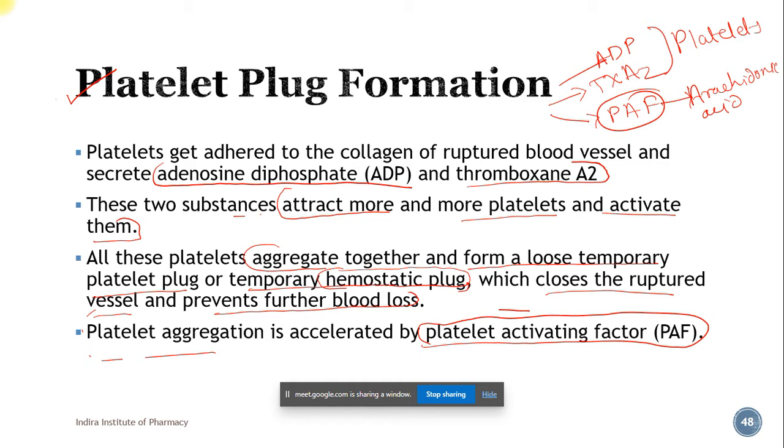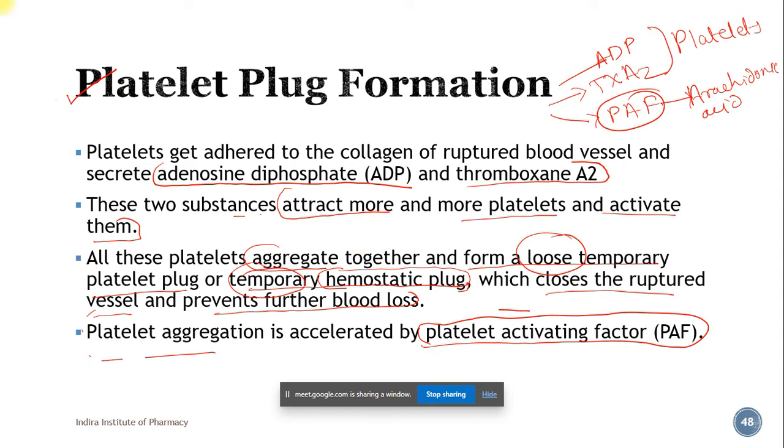Now, one thing specifically mentioned here is that whatever plug is being formed is loose in nature, or temporary in nature. If it is kept like that, then what will happen?